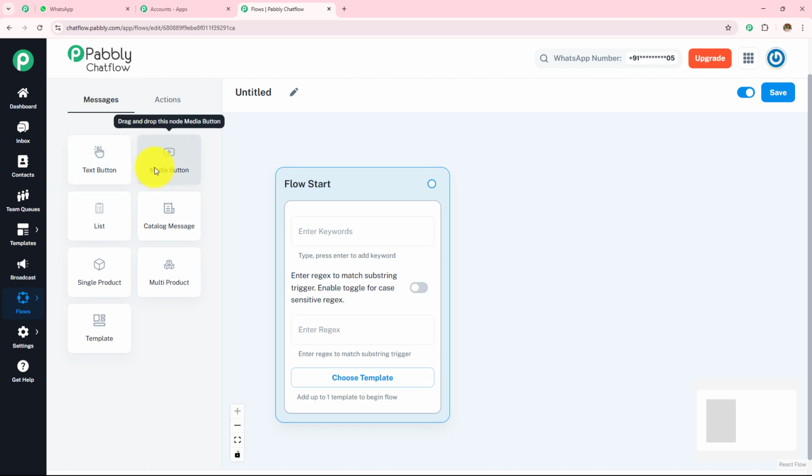Next, we have this as media button. So this allows you to send images, videos, GIFs with a message. We have this list option. So this shows a list of options instead of buttons. So this is useful when you have many choices.